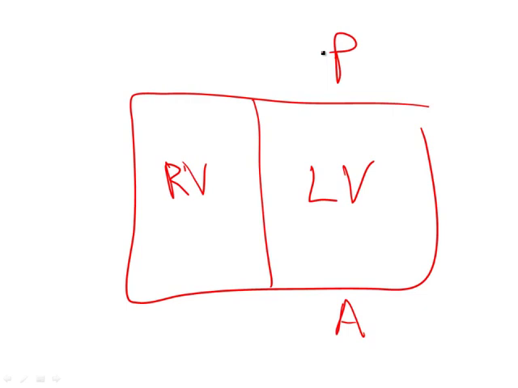Now, the most common artery involved in myocardial infarction would be the left anterior descending, which would run somewhere here. And remember that when you get occlusion of the left anterior descending, you're going to get infarction of the anterior wall of the ventricle along with the anterior portion of the interventricular septum.